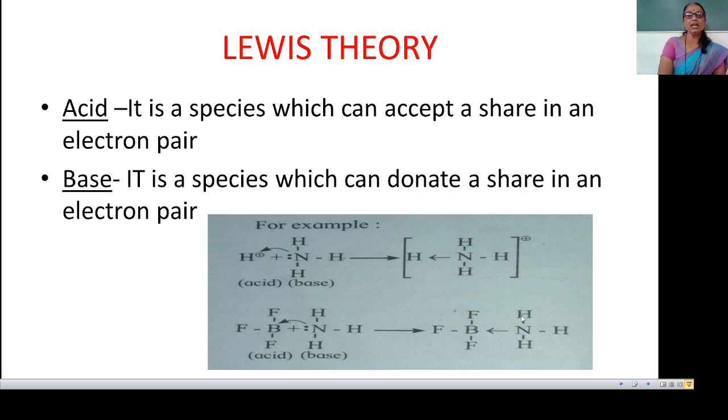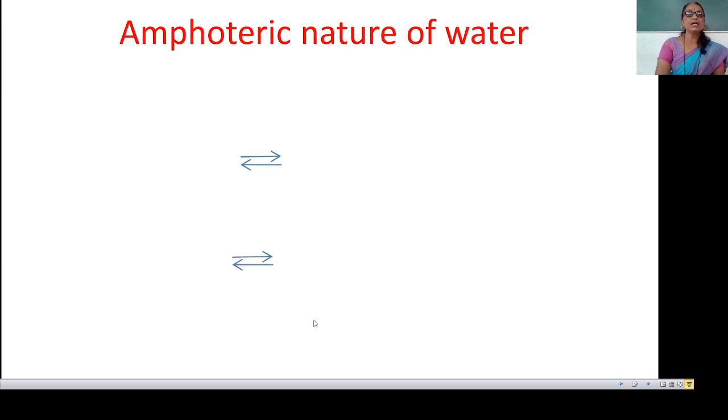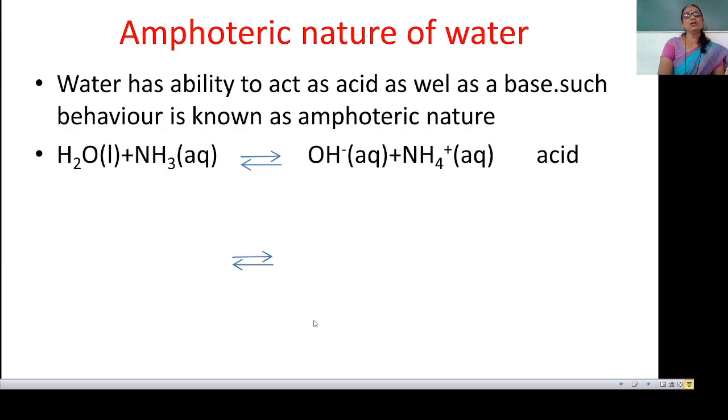Thus, in the BF3 NH3 compound, there is a dative bond between the nitrogen and boron. Thus, there is mutual sharing of this electron pair between the nitrogen and boron. Thus, as boron can accept an electron pair, BF3 acts as an acid, and as nitrogen can donate an electron pair, it acts as a base. Means acids are electron pair acceptors, and bases are electron pair donors.